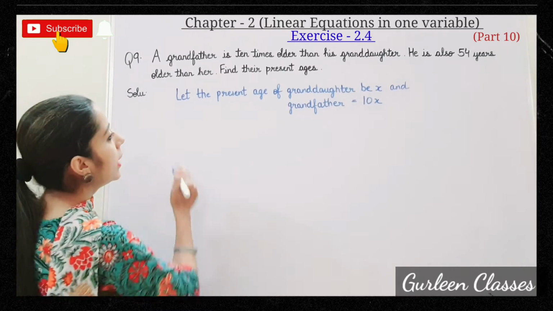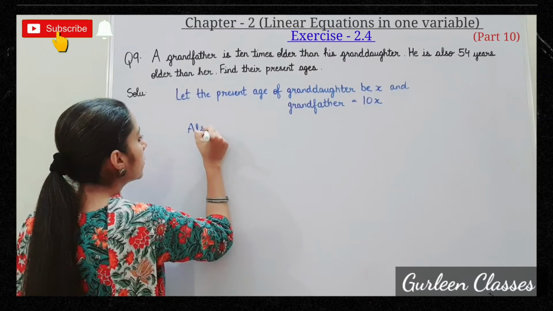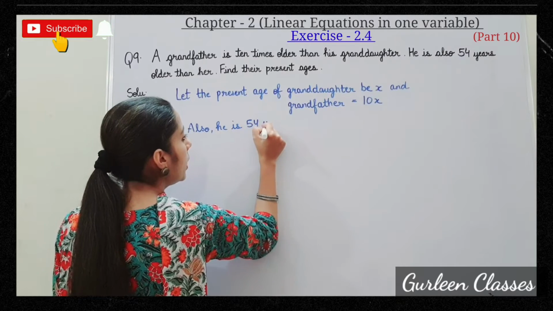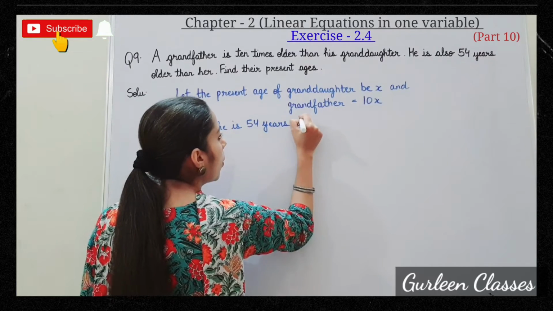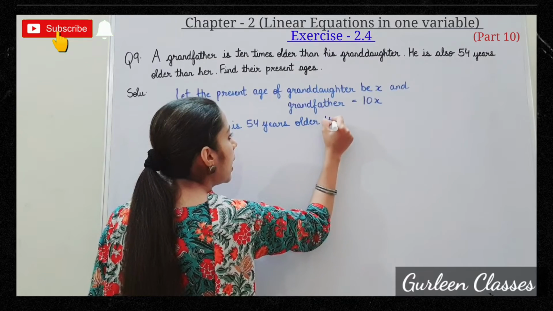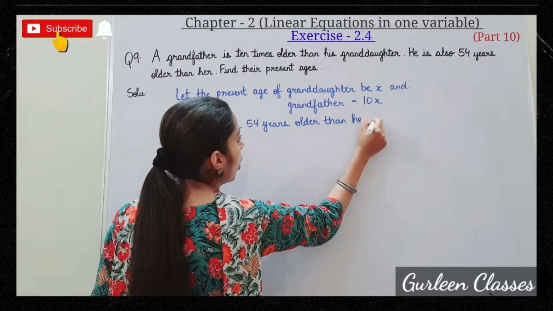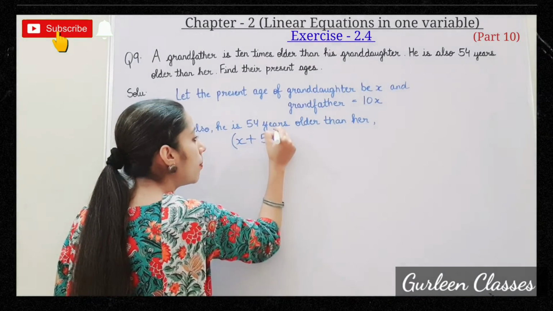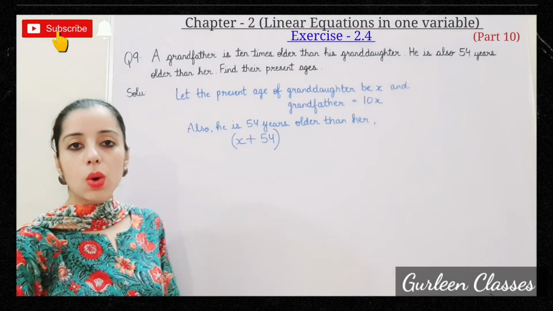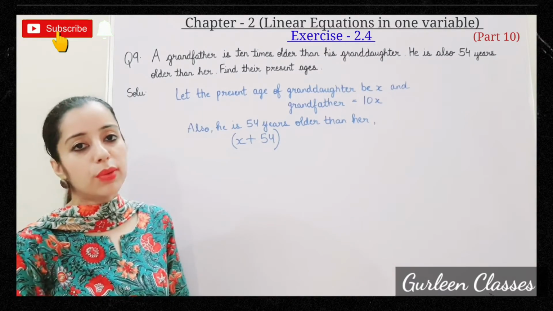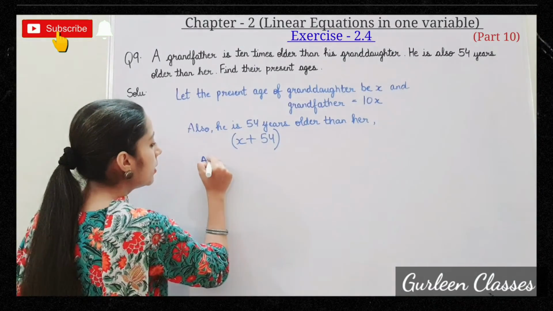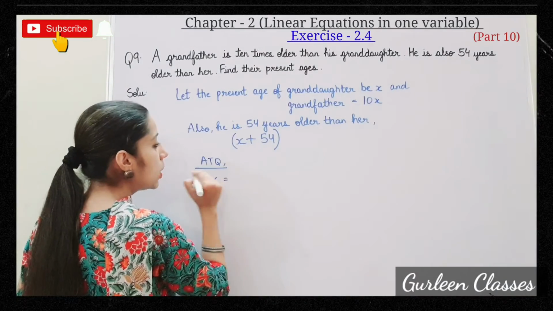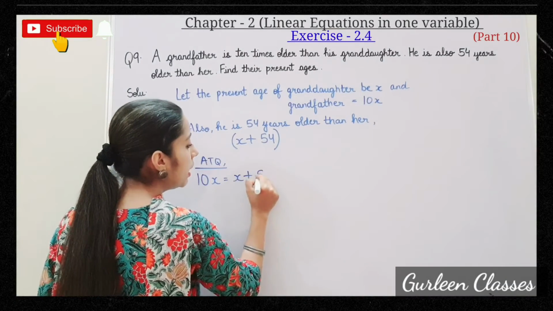So next we will write also, he is 54 years older than her. So what will be the granddaughter's age? It will be X plus 54. As he is 54 years older than her, means X plus 54. So now according to the question, present age of grandfather, that is 10X, is equal to X plus 54.